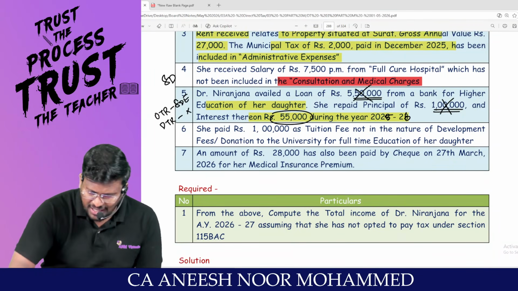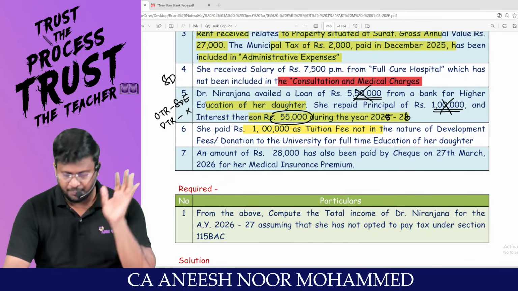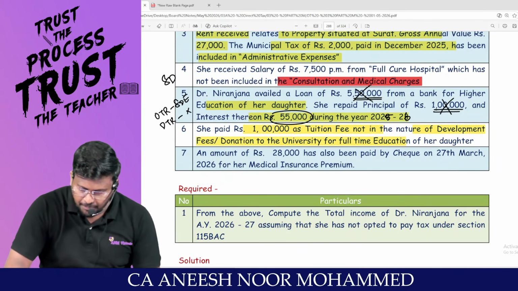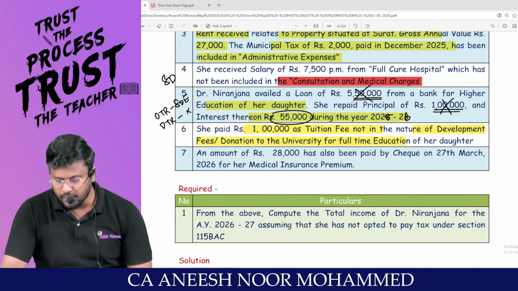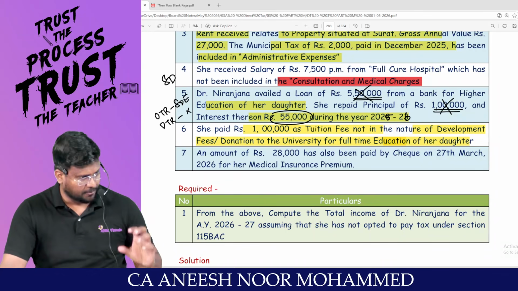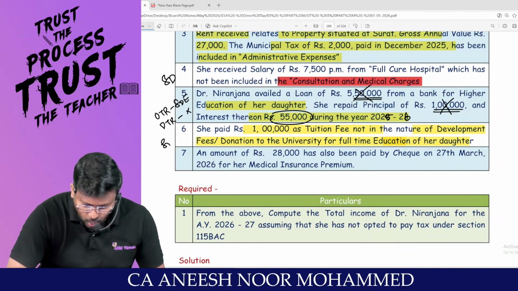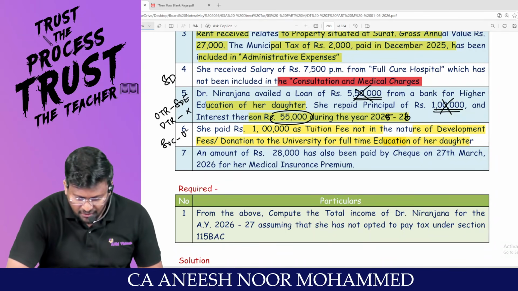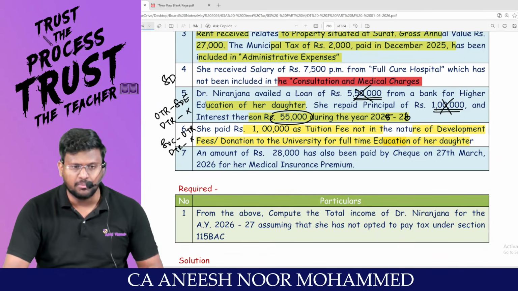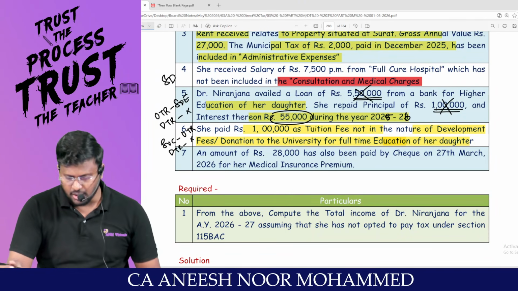She paid 1 lakh as tuition fee under 80C, not in the nature of development fee or donation, to a university for full-time education of her daughter. She is entitled to claim 80C if she is traveling through the optional tax regime. If she is traveling through the default tax regime, sir, this cannot be claimed as deduction at all.